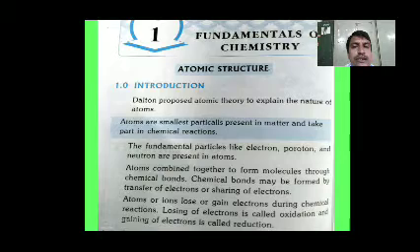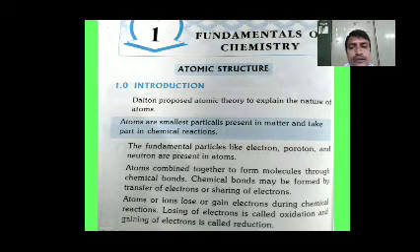Chemical bonds may be formed by transfer of electrons or sharing of electrons. Atoms become ions by loss or gain of electrons during chemical reaction. Losing of electrons is called oxidation and gaining of electrons is called reduction.